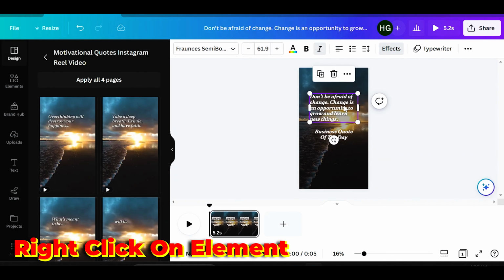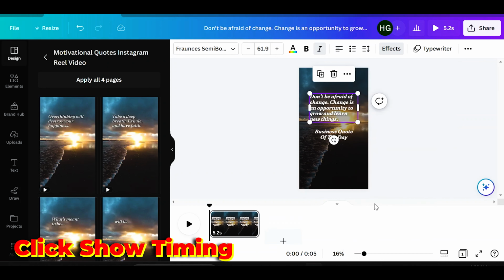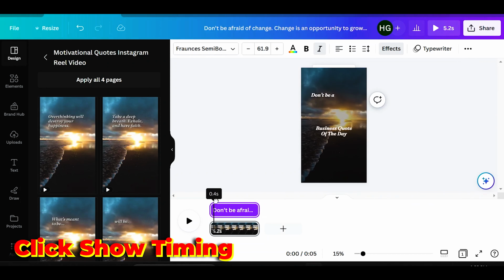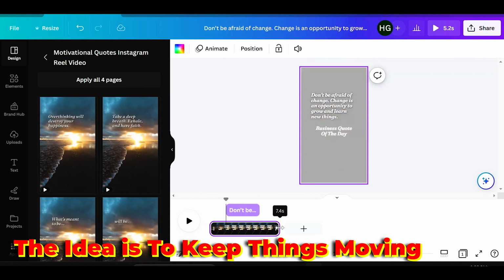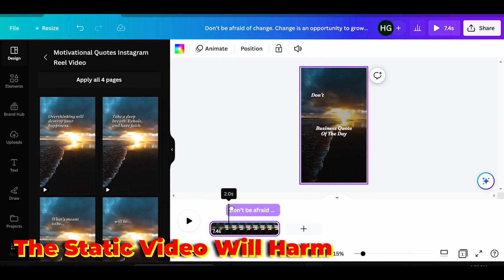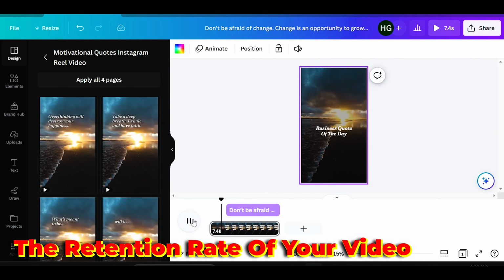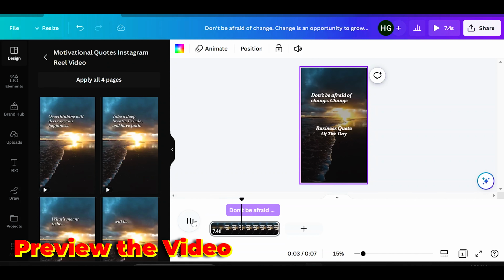You can right-click on any element and click Show Timing to adjust when a particular element appears in the video. Let's move the text a little further and make the black rectangle appear when the text animation starts. The idea here is to keep things moving because a static video will harm the retention rate of your audience. Make sure you preview the video to see how it looks in action.